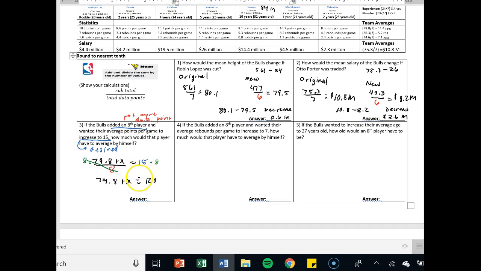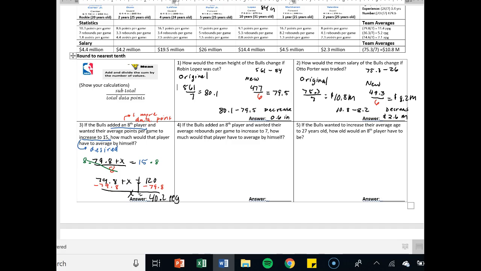Got my old friend, a one-step equation. So I see addition, so therefore I subtract. Minus 79.8 on both sides. And so in this case, when you do your subtraction, X is equal to 40.2 points per game.